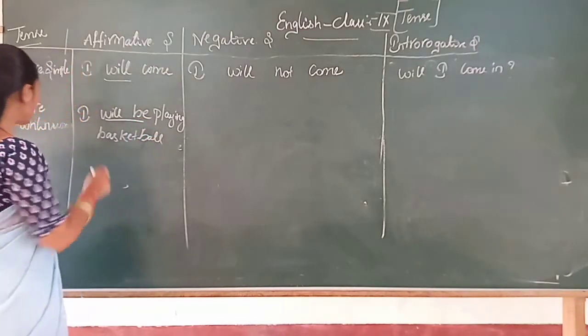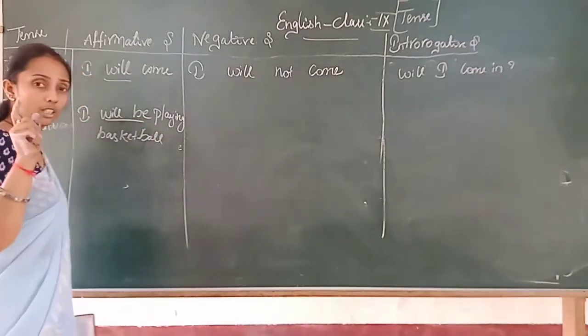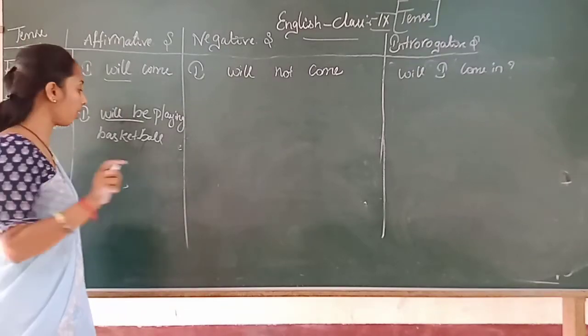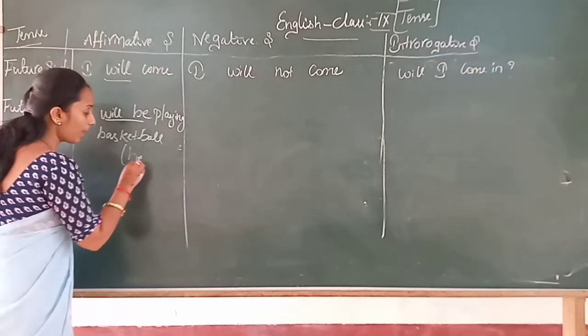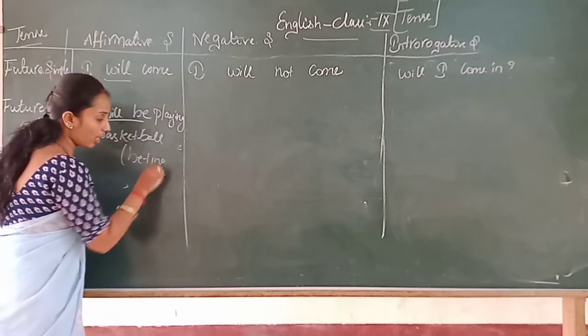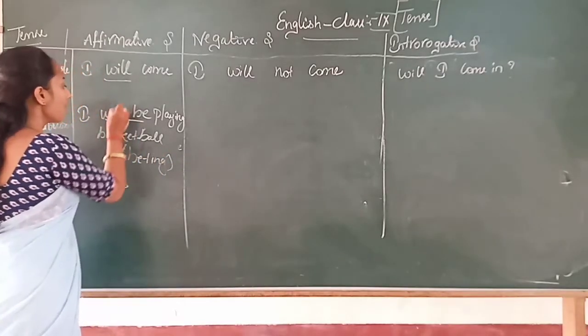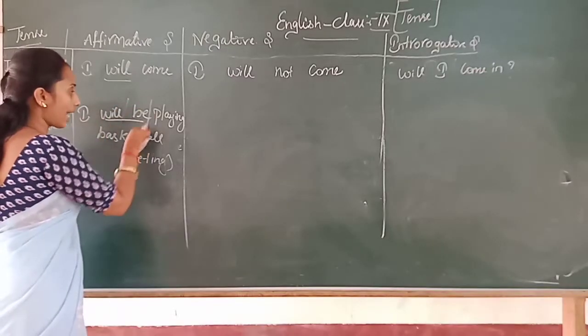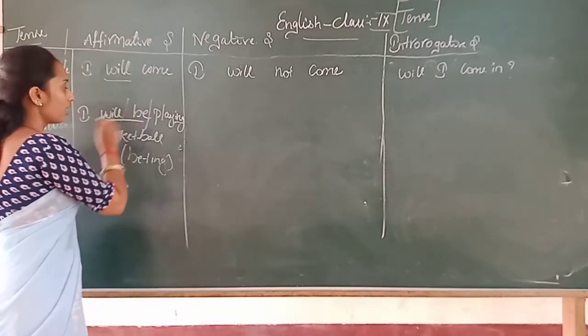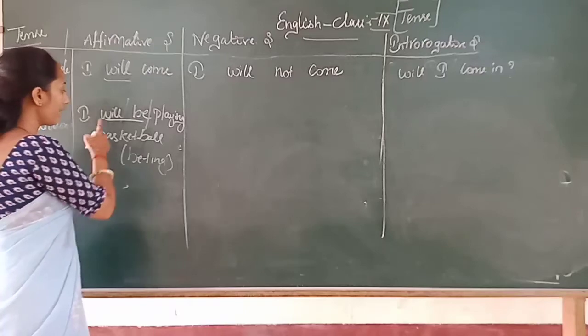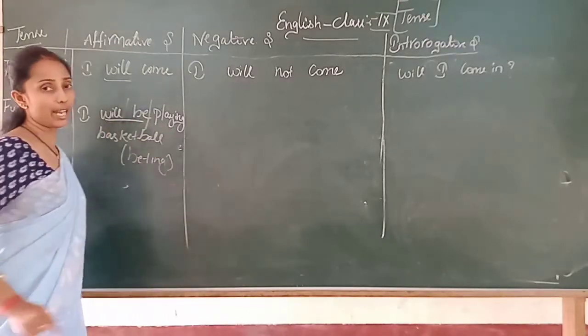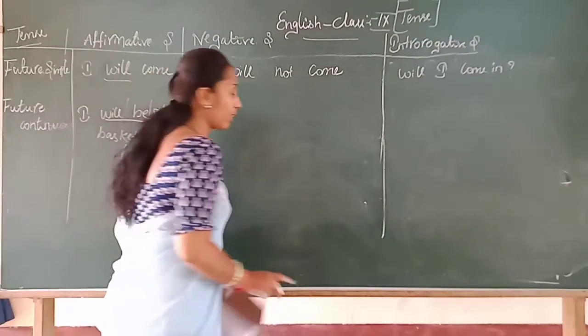Is it clear, children? See, the continuous tense is always followed by be plus ing form that you have written in your first form of the explanation. As per that, future tense, be form plus ing form. Is it clear? Will be form plus ing form in a future continuous tense.